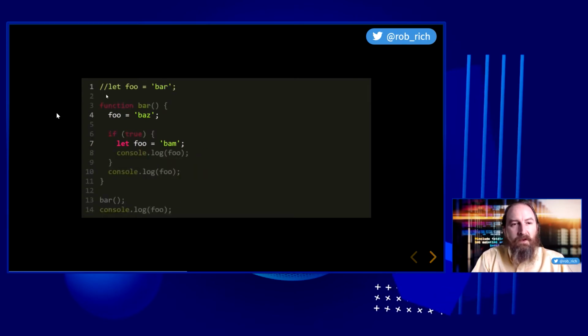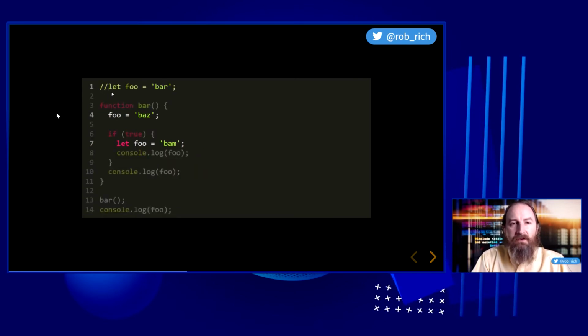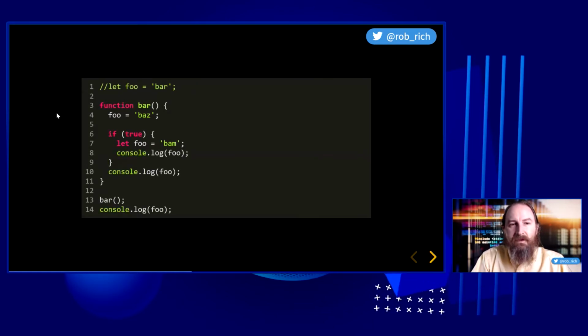Now, what if we comment out this outer foo variable? Now what happens? Let's think like the compiler and figure it out. Our first task is to allocate variables. Okay, so we've got this foo variable right here. Our next task is to execute. We define and then execute this function. So we go looking for this foo variable. We don't find it here. We don't find it in our outer scope.